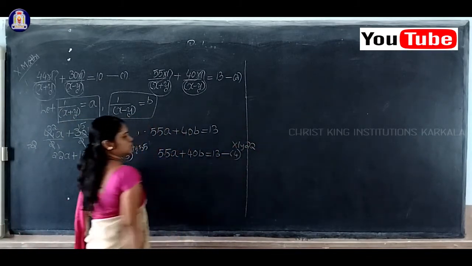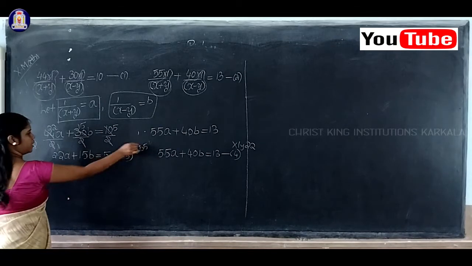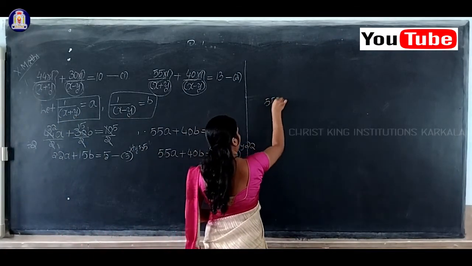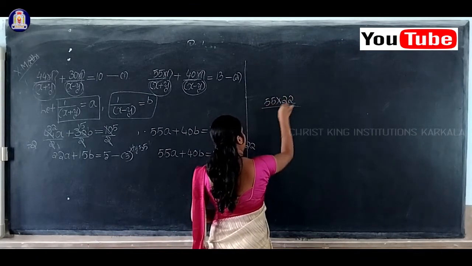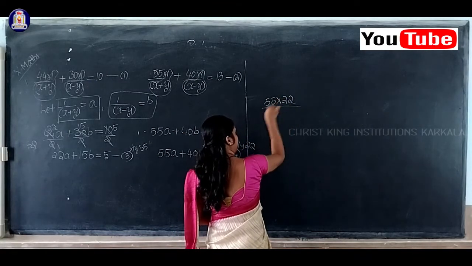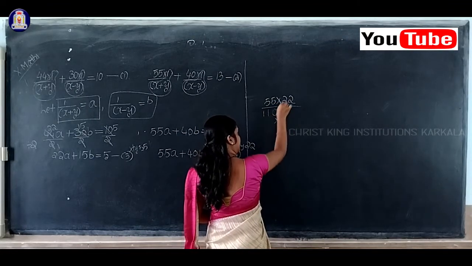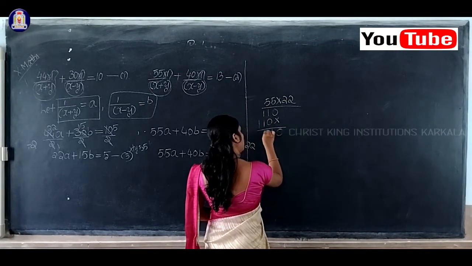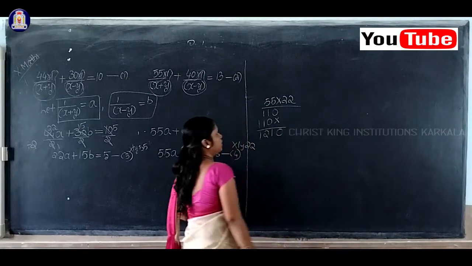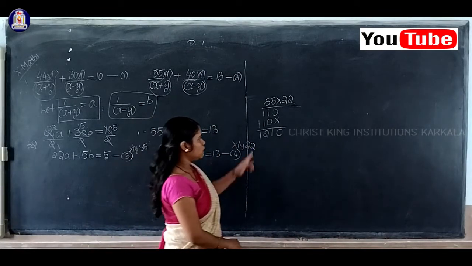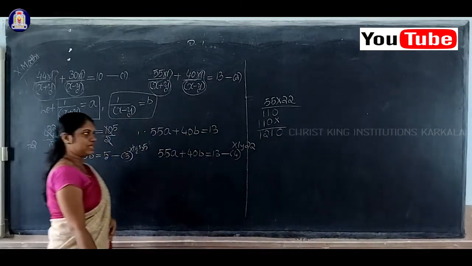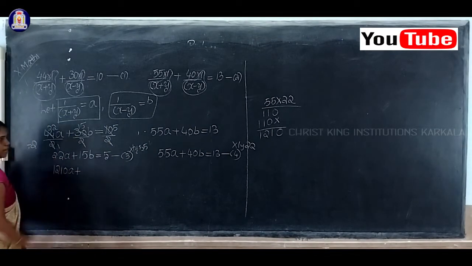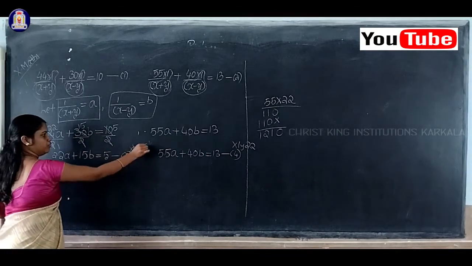So we'll see now 55 into 22. 55 into 22 equal to how much? 5 2s are 10, 1 carrying, 5 2s are 10, 10 plus 1 11, again 5 2s are 10, 1 carrying, 5 2s are 10, so 0 1 2 1. So how much will you get? 1210, isn't it? So 1210a plus again 15 into 55.